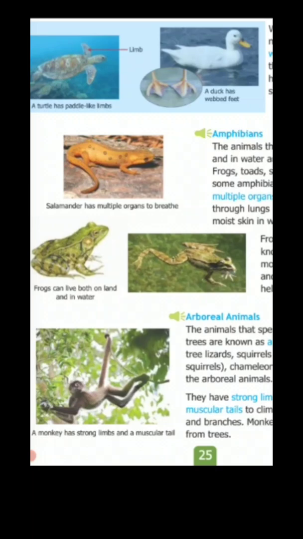The next category of animals is arboreal. Children, animals that spend most of their time on the trees are called arboreal animals, like monkeys, langurs and chimpanzees. They have strong arms, legs and a long tail which help them to swing on trees. Arboreal animals have claws to support them while climbing.